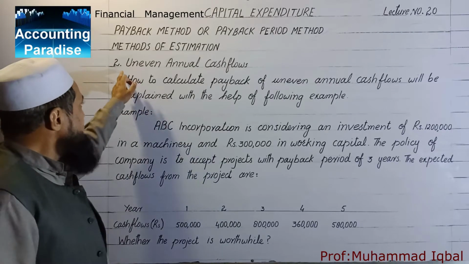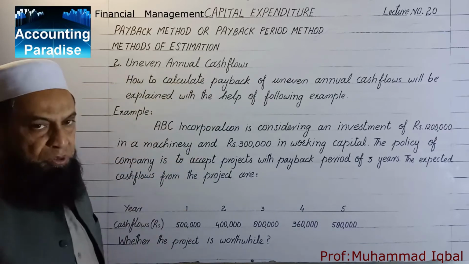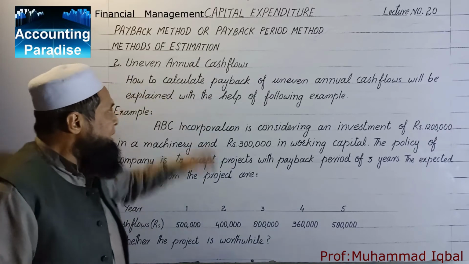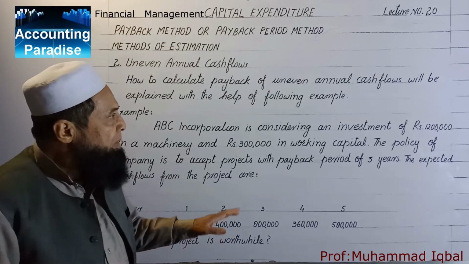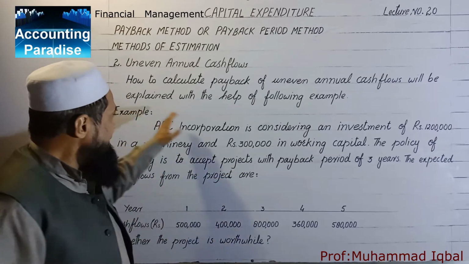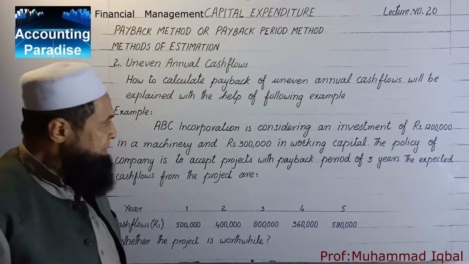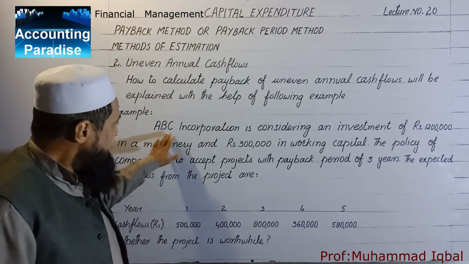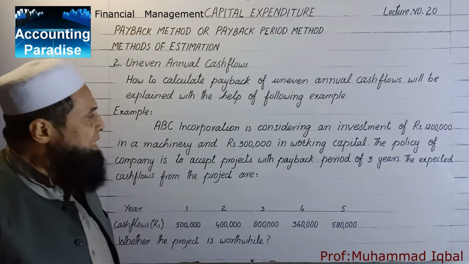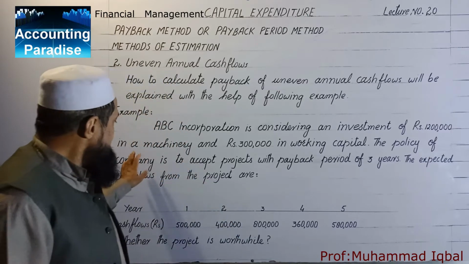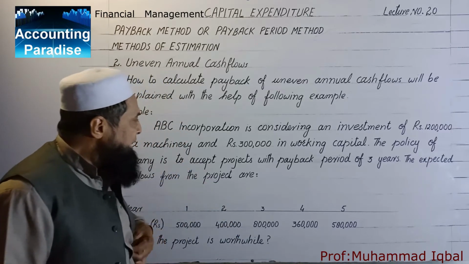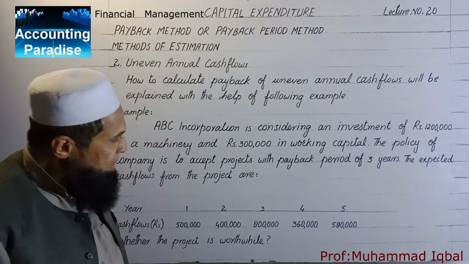Method number 2, uneven annual cash flows. How to calculate payback of uneven annual cash flows will be explained with the help of following example. The example is ABC Incorporation is considering an investment of 12 lakhs in a machinery and 3 lakhs in working capital.